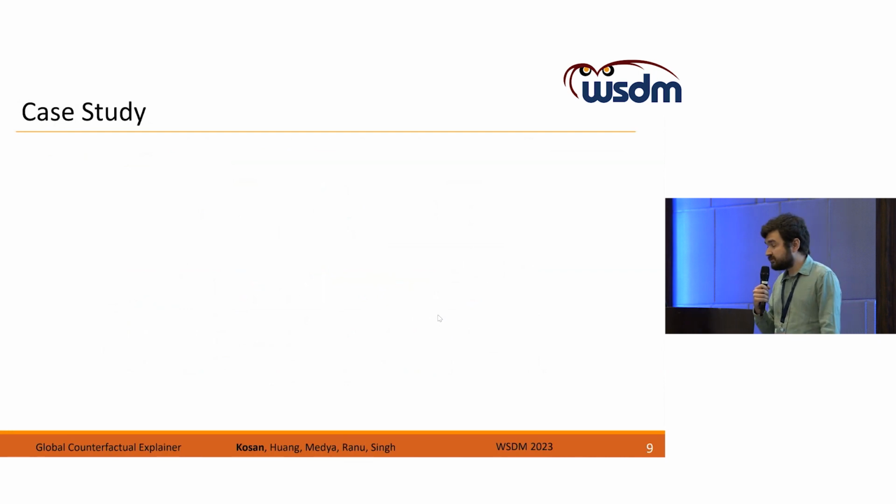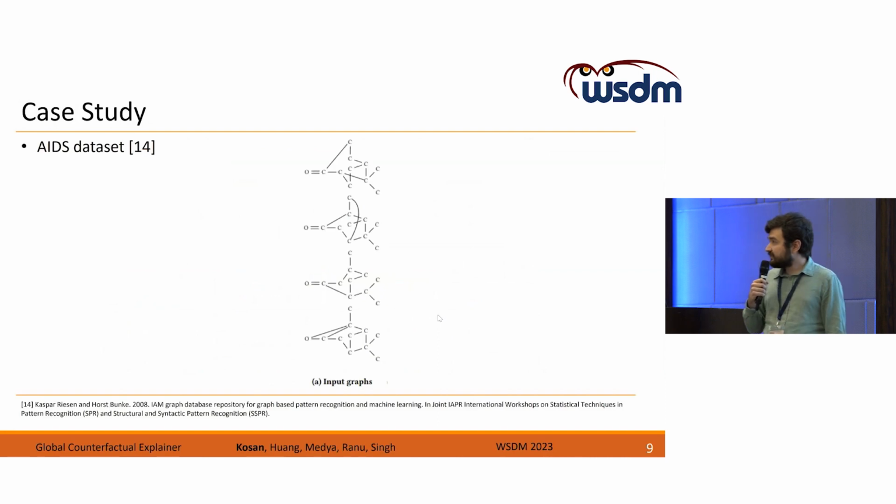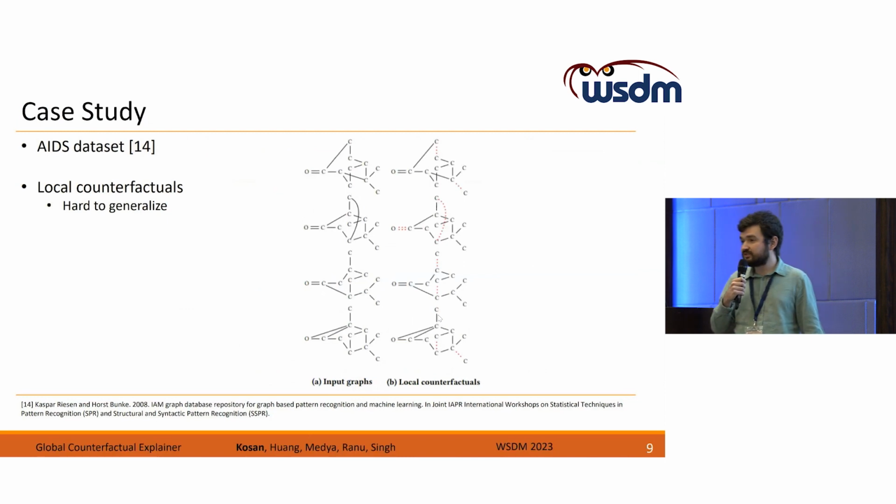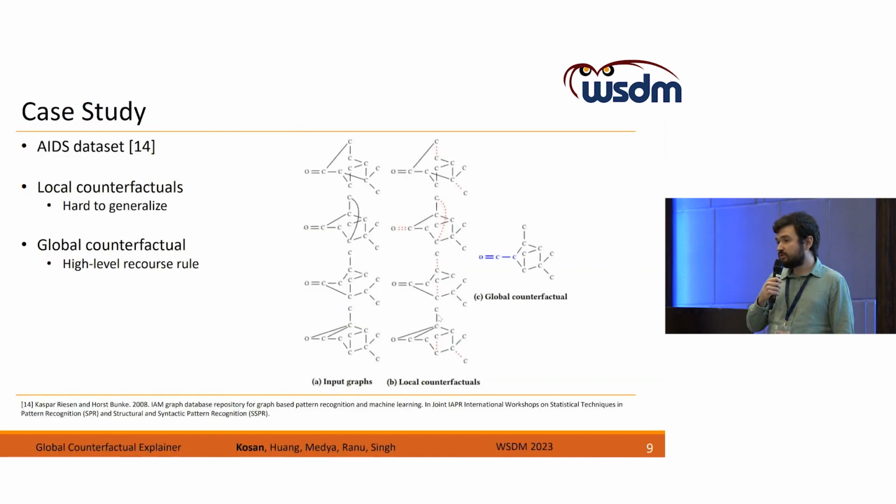To show the usefulness of our method, we also conduct a case study. We have 4 input undesired graphs from the AIDS dataset, and these molecules are inactive against AIDS. So the counterfactuals of them will be active against AIDS. We generate local counterfactuals using our baselines, and the baselines are actually removing 1 or 2 edges from the original graphs, which makes it hard to generalize. On the other hand, our global counterfactual is defining a general recourse rule.